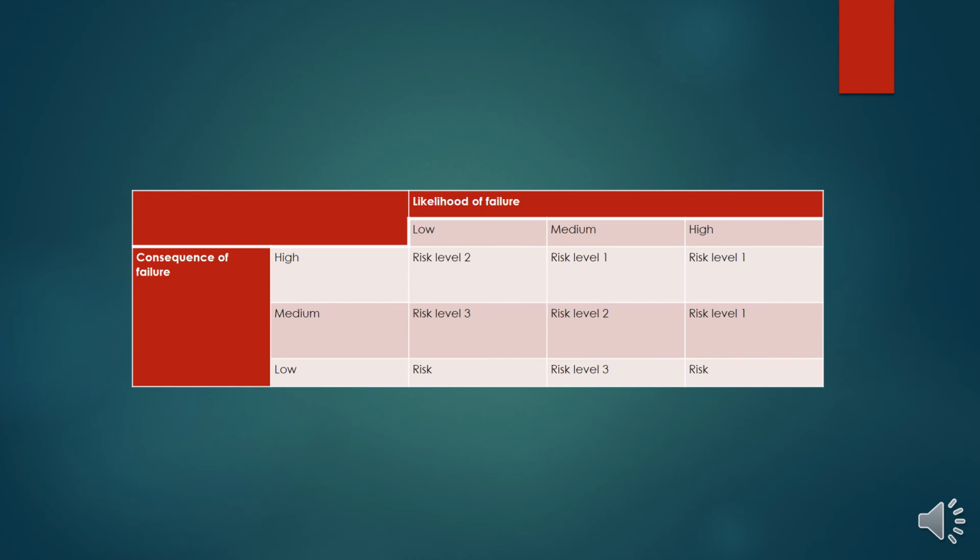Now this table is another way of representing the risk categories. The likelihood of failure is divided into three categories: low, medium, high, and the consequence of failure on the left is also divided into high, medium, low. And then risk levels are defined as risk level 1, risk level 2, risk level 3. So that is another way of representing the risk rankings.